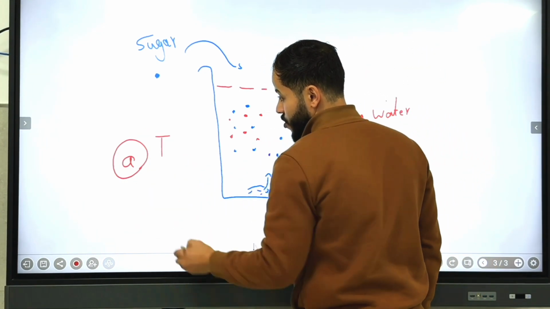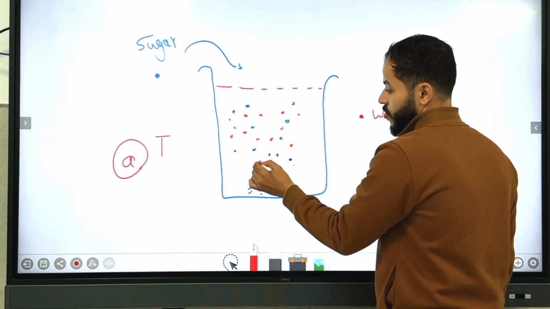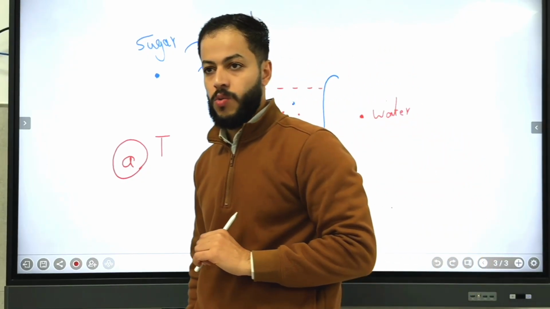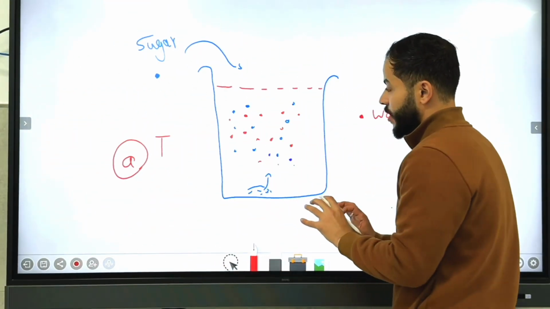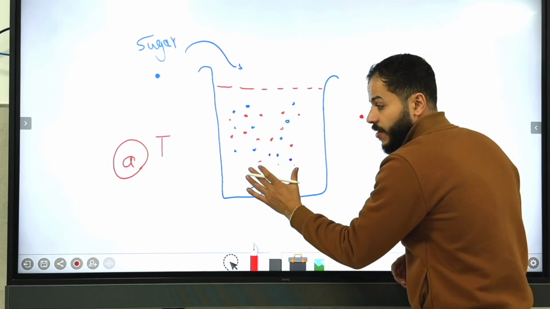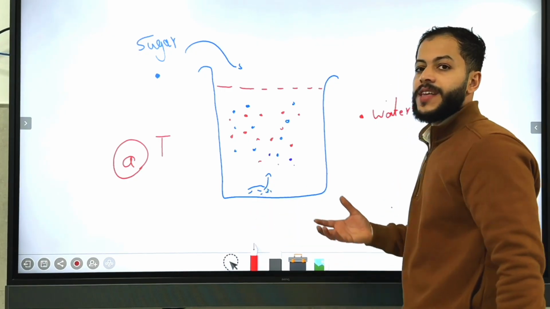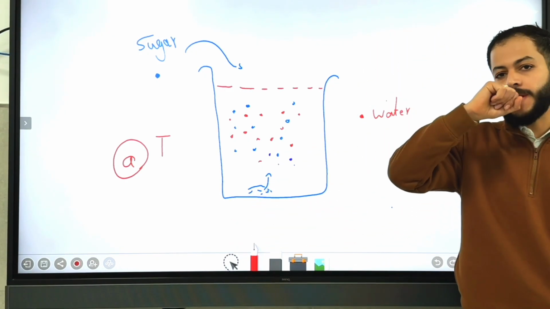So what do we call this? Saturated solution, okay? Then we raise the temperature a little bit, dissolve more, and then leave it until it cools down, and there is an excess amount already dissolved in the solution. We name that supersaturated.